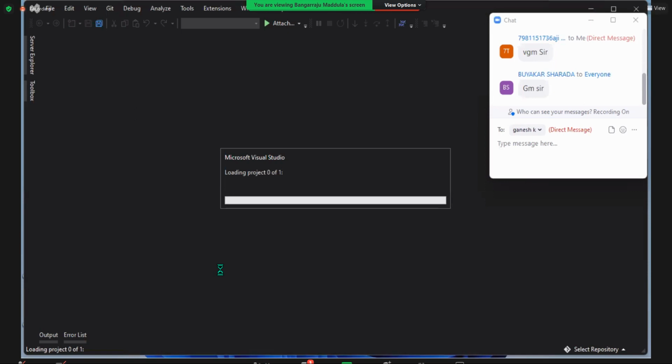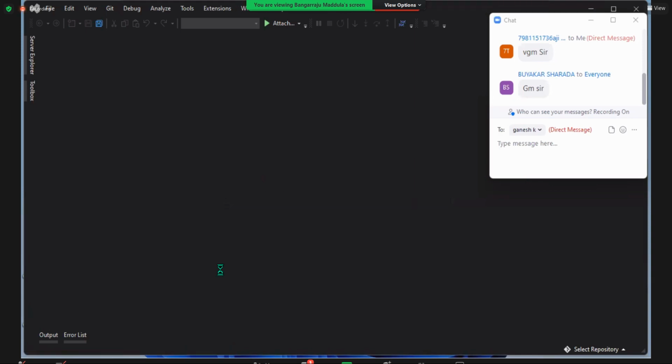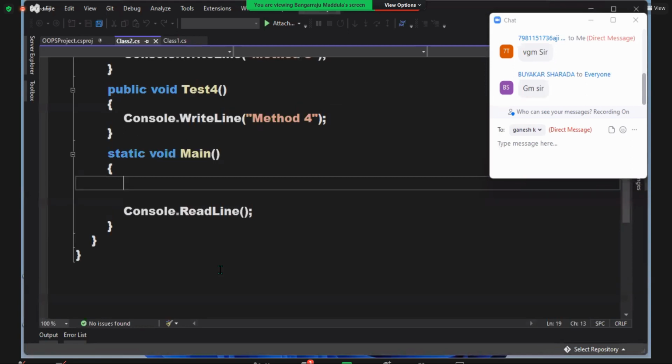What is the first point? Parent class variables can be initialized by child class instance to make it as a reference, but the reference cannot call child class members. Initialization is possible, but cannot call child class members. Second point.